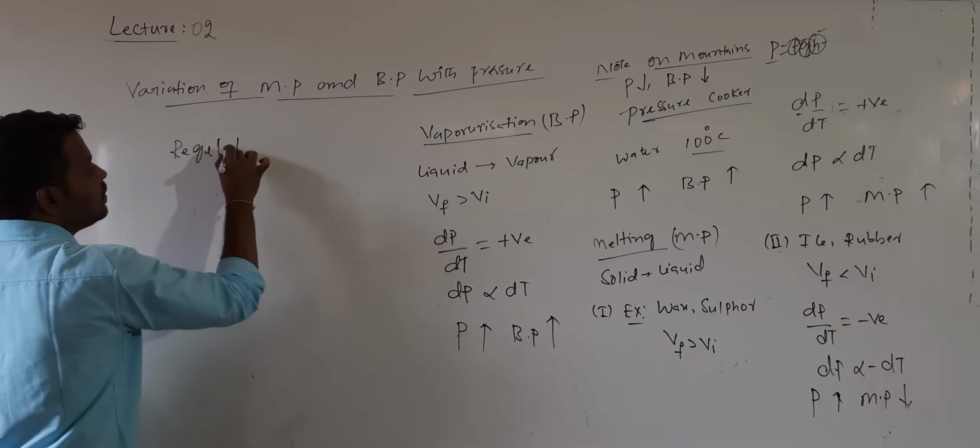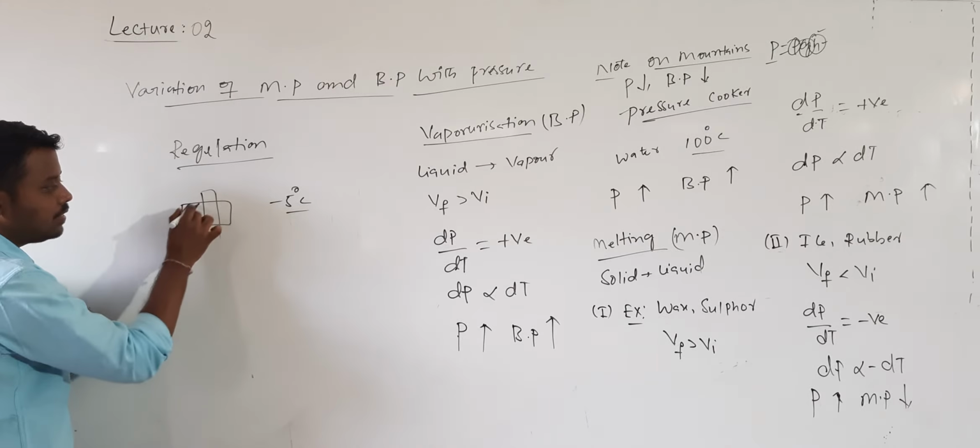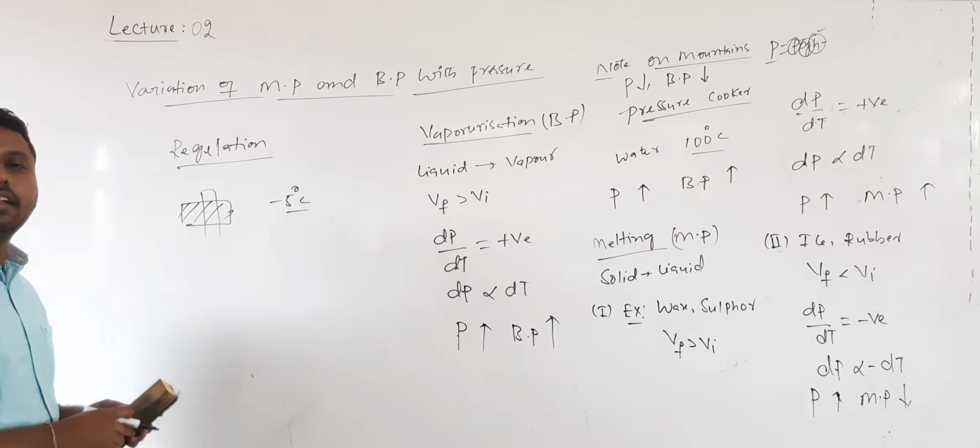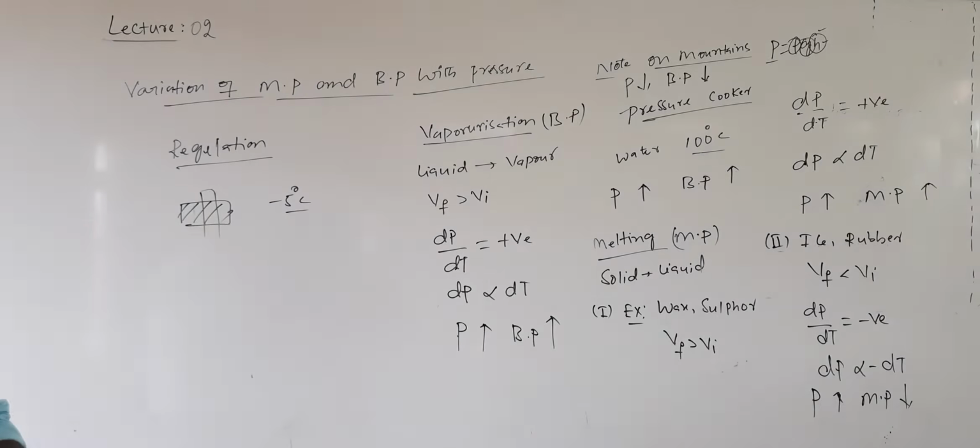Take one wire, and on both sides of the wire, hang some weight. You put that weight on this ice. What happens? The wire will pass through this ice, but the ice will not break. With increasing pressure, the melting point of the ice decreases. The ice will melt even at minus 5 degrees Celsius whenever pressure is increased.